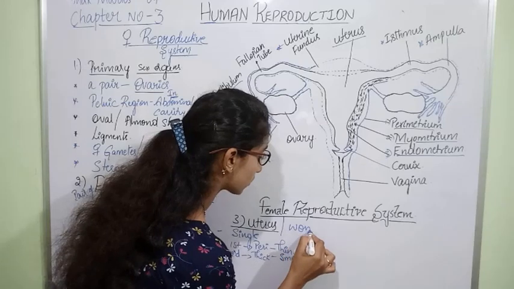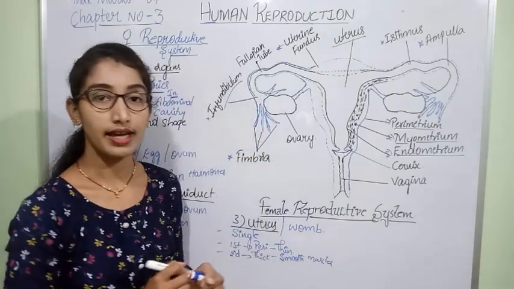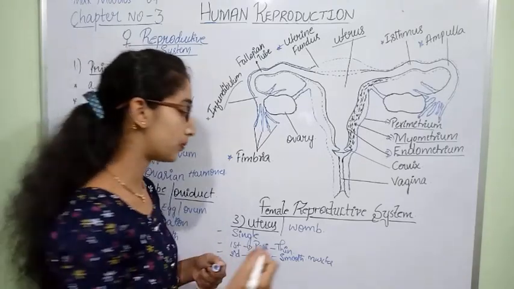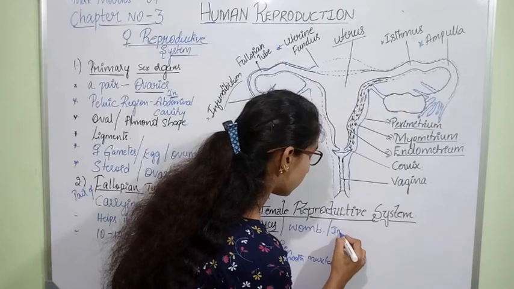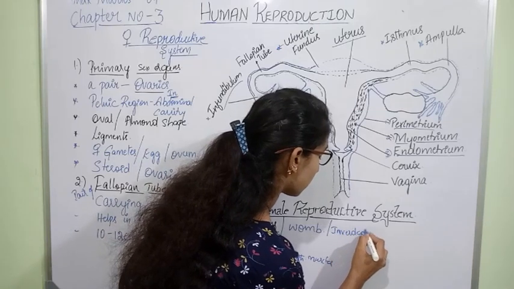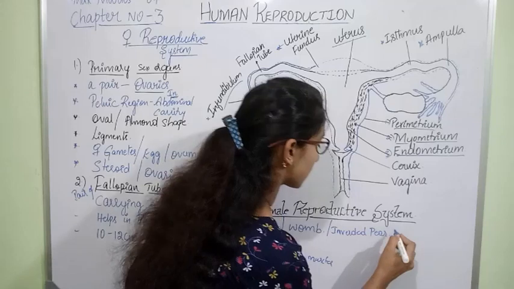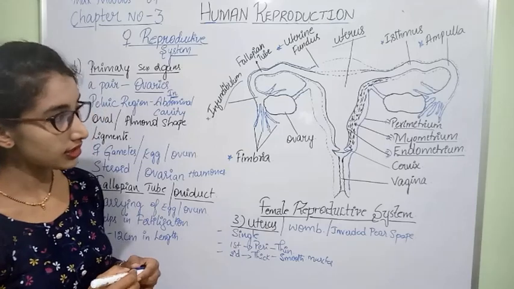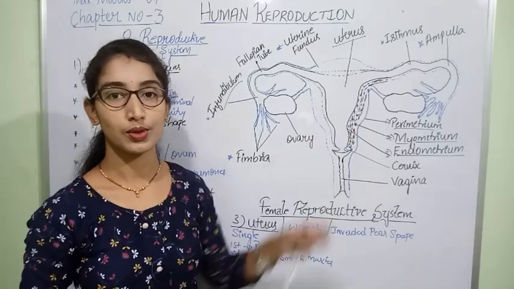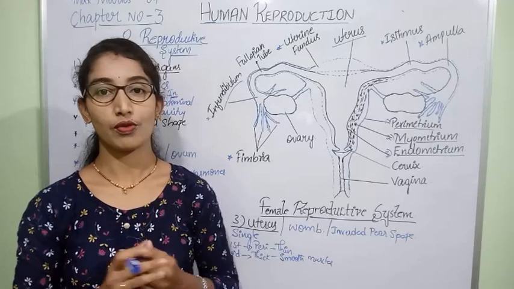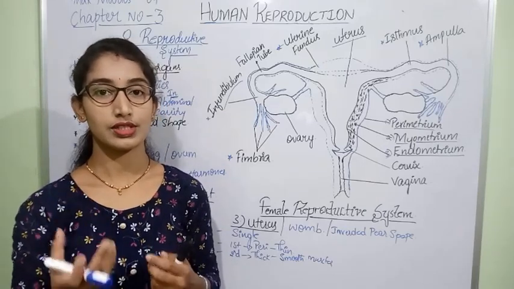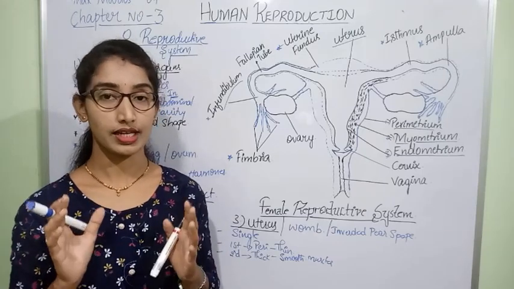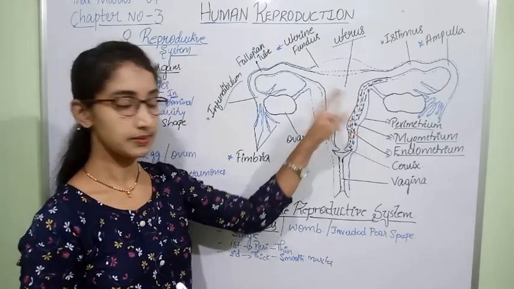This is about the uterus part, and uterus is commonly called womb. When we observe the shape of the uterus, it looks like an inverted pear. It has an inverted pear shape and is thick-walled in nature, and it is the cavity or the space meant for the developing fetus. This is the actual function of uterus.